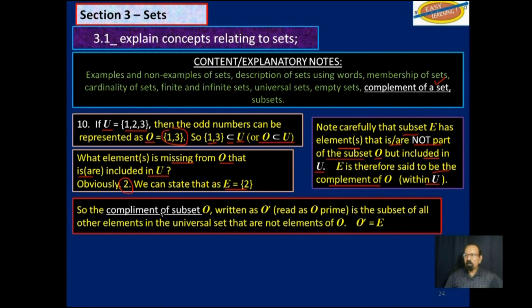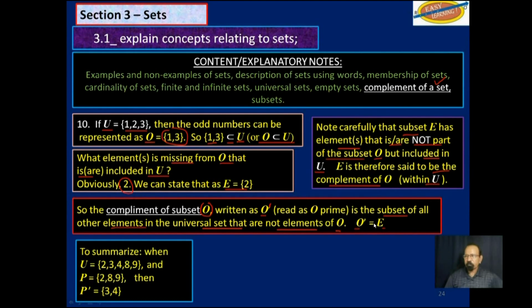So the complement of the subset O, written as O prime, is the subset of all other elements in the universal set that are not elements of O. So O prime is equal to E, or O complement is equal to E.